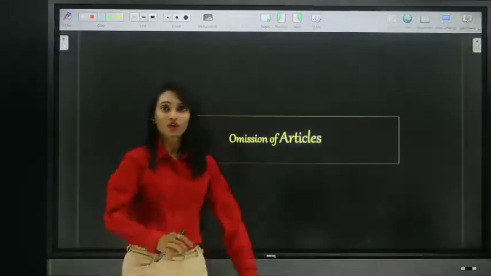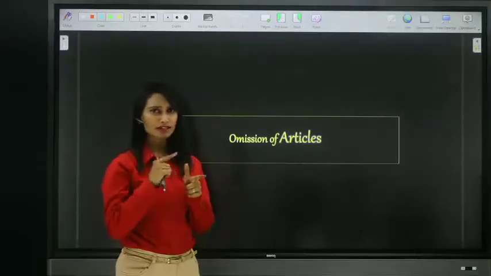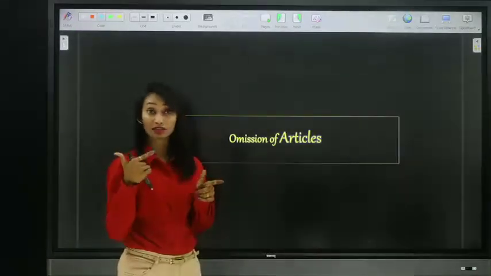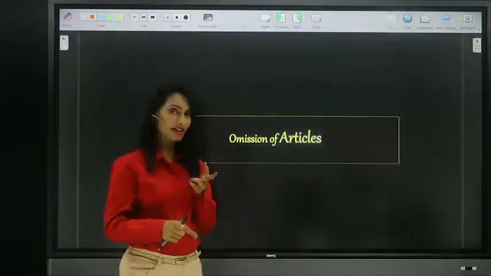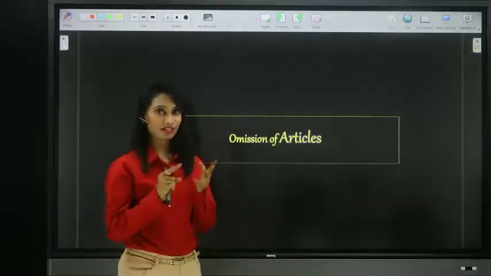So, we have discussed so far what articles are, the types of articles, indefinite and definite. Indefinite are a and an, definite is the, and the uses of indefinite articles and of the definite article the.